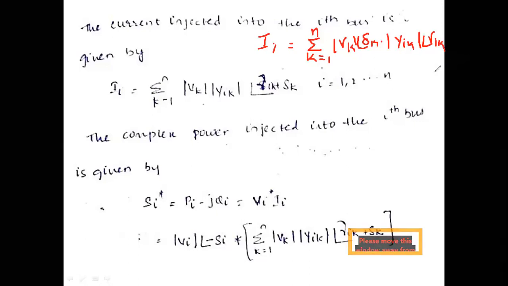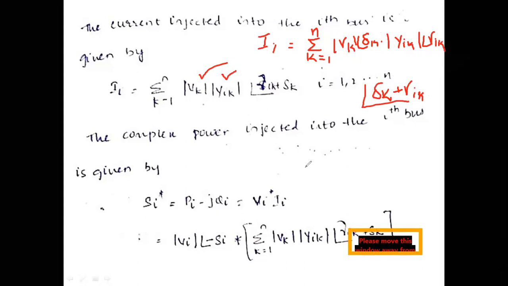If you multiply these two, obviously the magnitudes multiply, Vk into Yik, and the phase angles get added, so you will have delta k plus gamma Ik, where i is also varying from 1 to n.